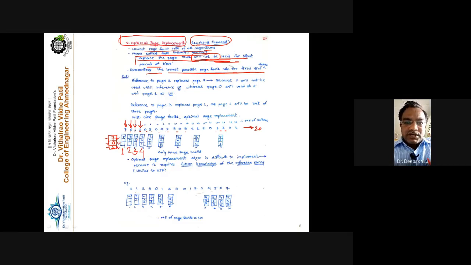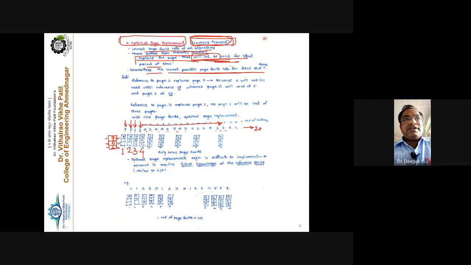Out of these 3 pages, page number 7, page number 0, and page number 1, the one which will not be used for the longest duration of time will be replaced. Getting my point? So compare here. Just remember this: looking forward in the reference string, in this right-hand side direction.